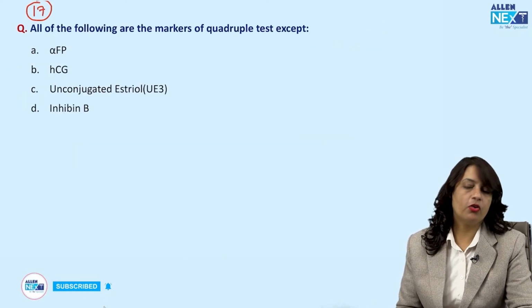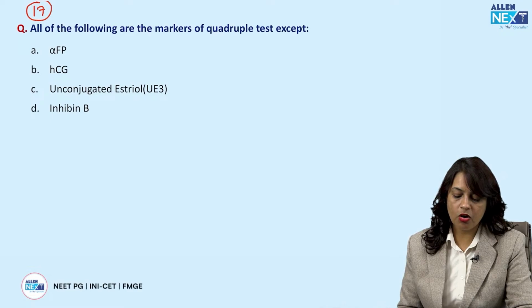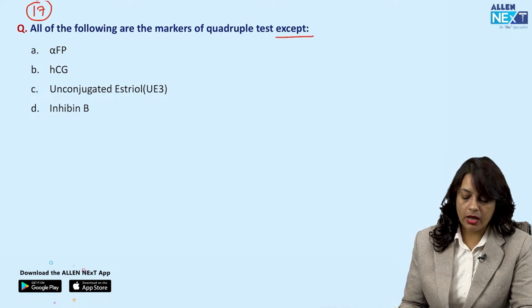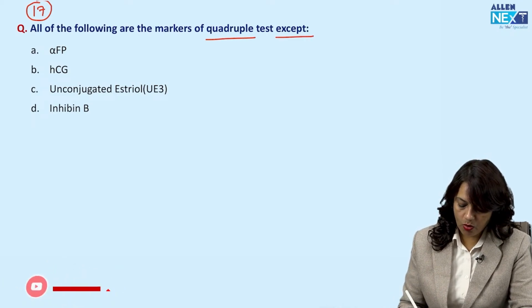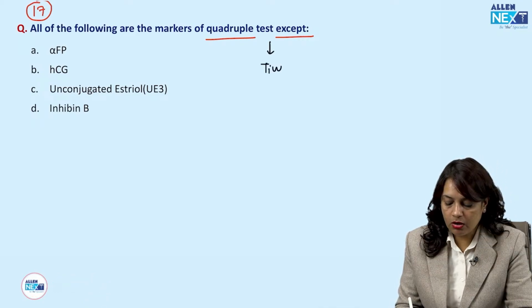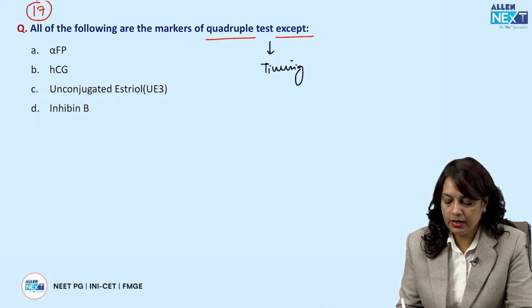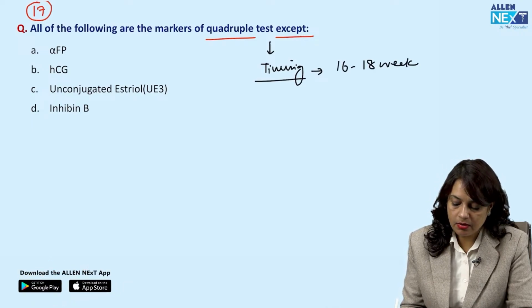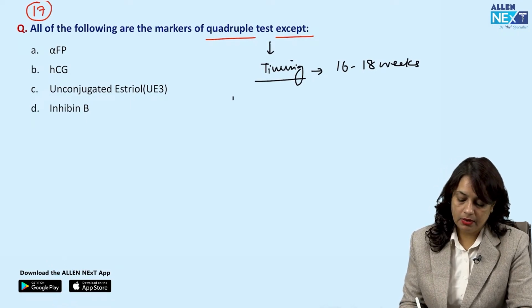Now, all of the following are markers of quadruple test for aneuploidy except. Now, in quadruple test, timing is 16 to 18 weeks.